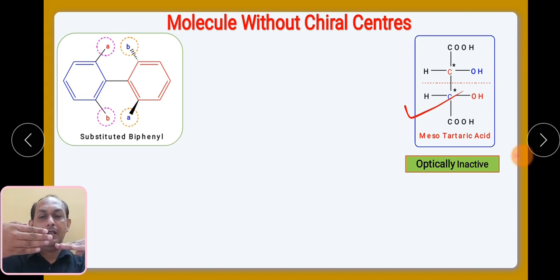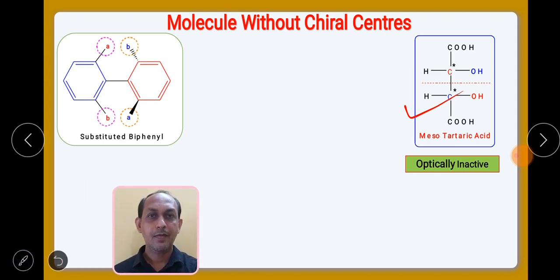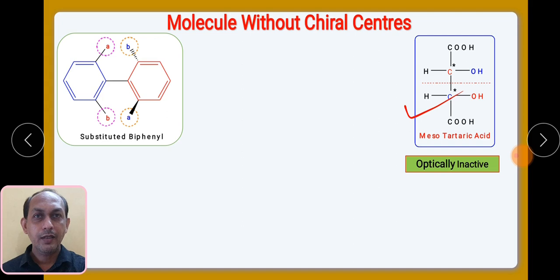So you will find one of the biphenyl rings is in this plane and the other is perpendicular to it. Movement becomes restricted when you have the substituents, just like in this particular structure. Here is one substituent and here is another substituent.